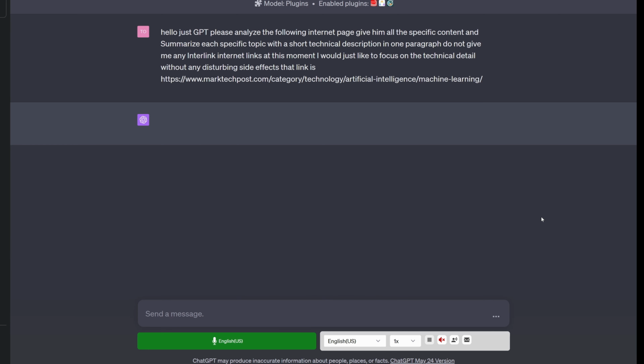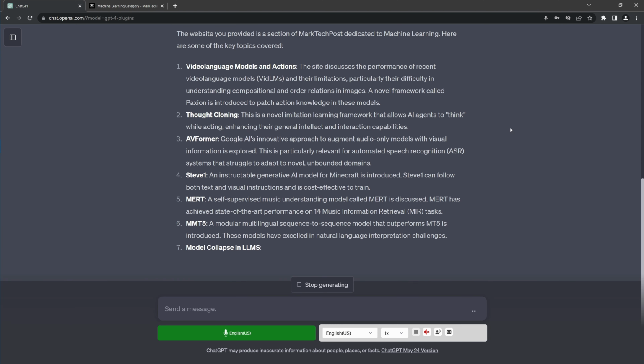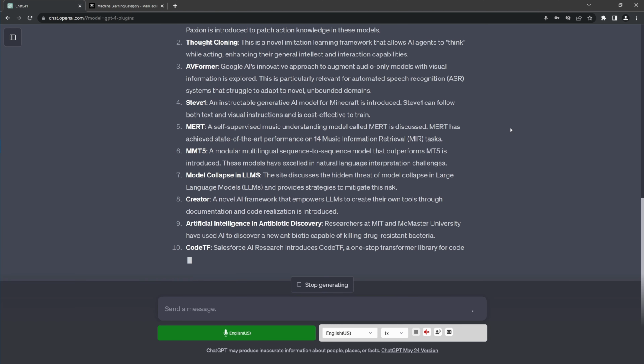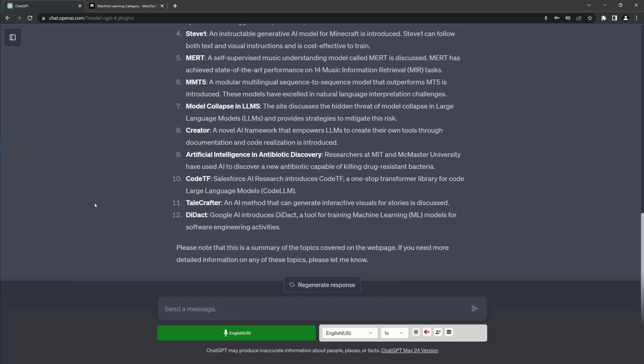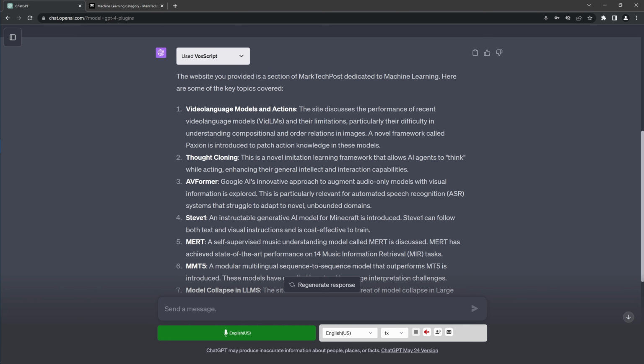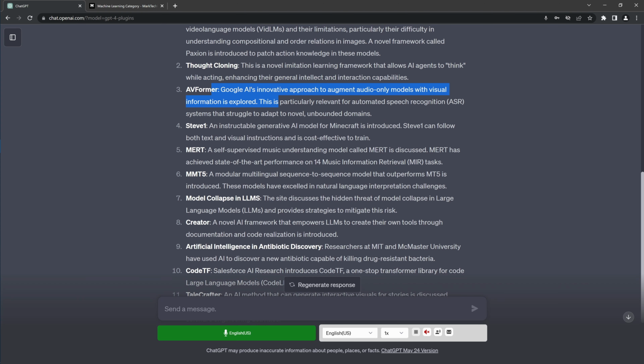And here we go. So, okay, here we go. The website provided: Video language model in action, SwiftSage cloning, this is interesting. AI agents to think while acting, okay. AI former, Minecraft. A modeler, multilingual sequence-to-sequence model that performs MT5, okay.